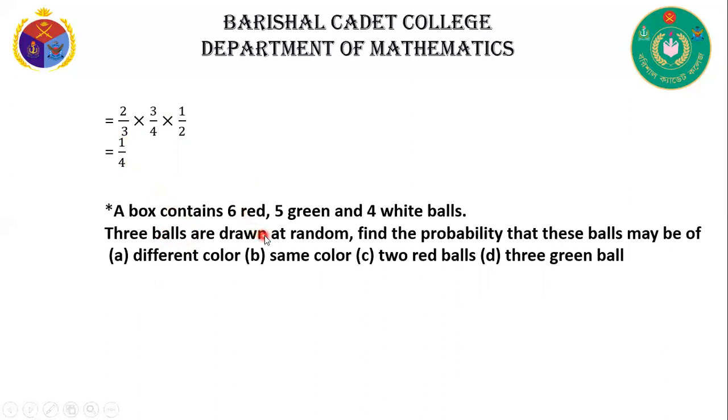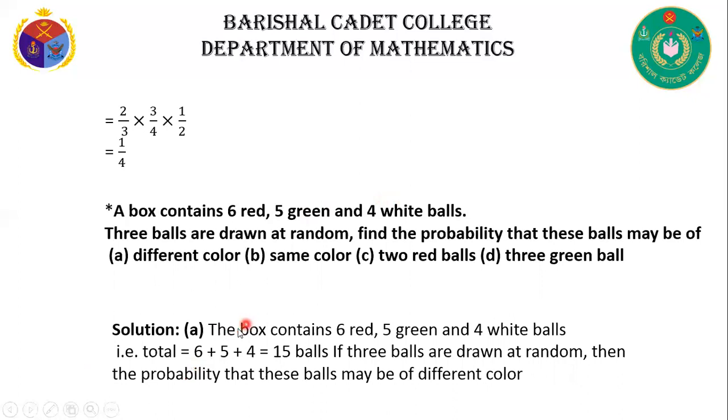A box contains 6 red, 5 green, and 4 white balls. 3 balls are drawn at random. Find the probability that the 3 balls may be of different color, same color, 2 red balls, 3 green balls. Here, a box contains 6 red, 5 green, and 4 white balls. 3 balls are drawn at random.